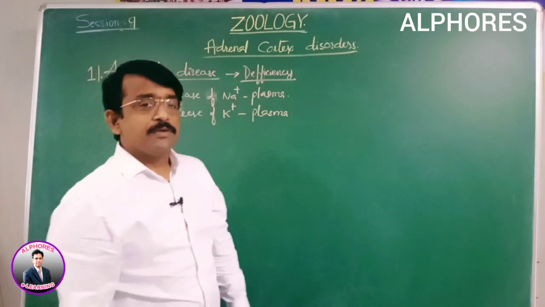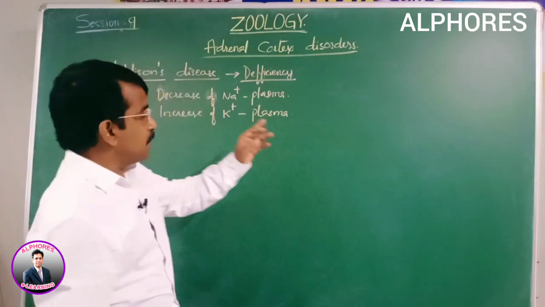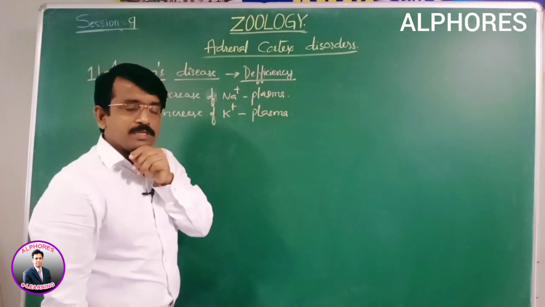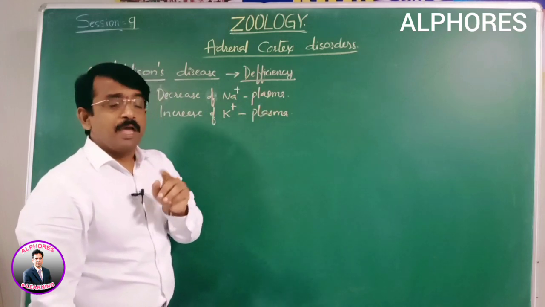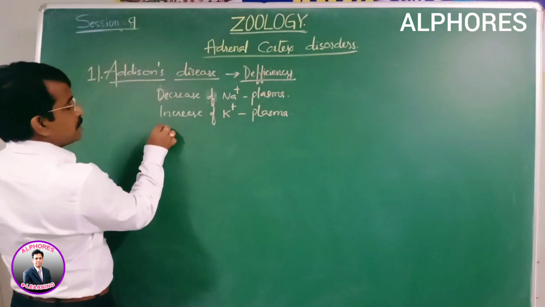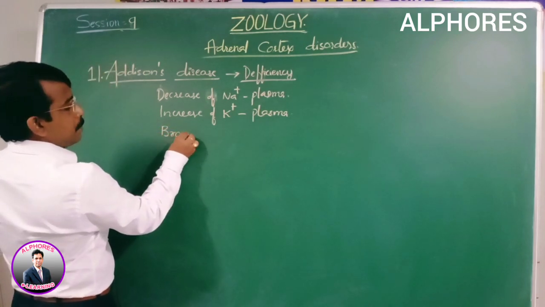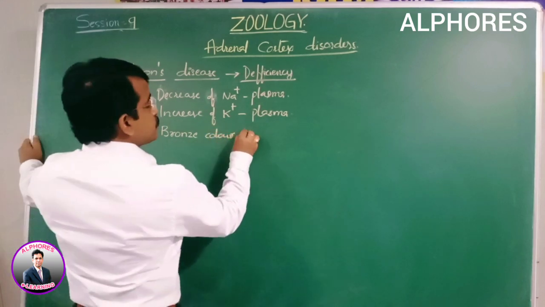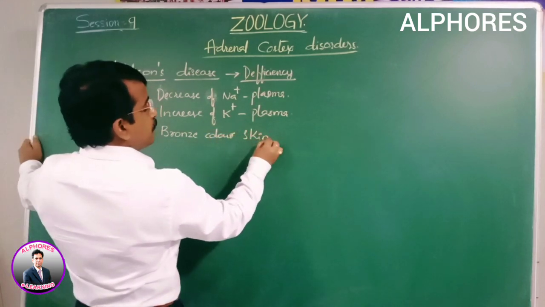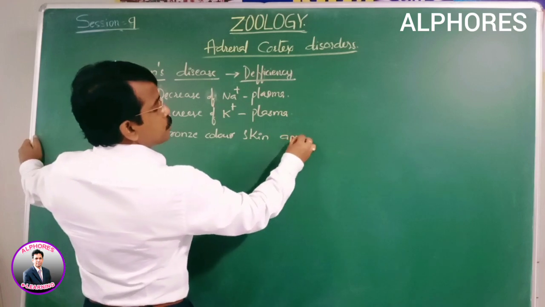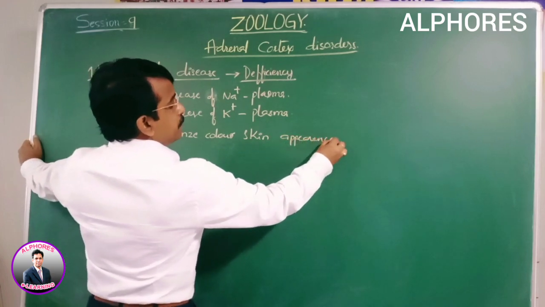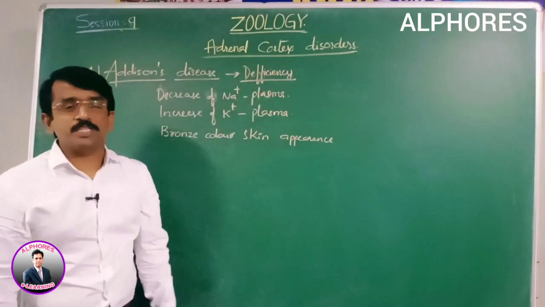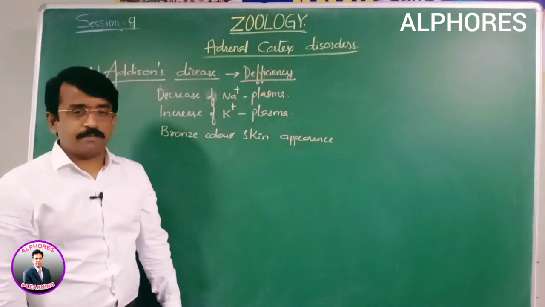Apart from that, more sodium is eliminated through urine, and bronze colored skin appearance is also among the symptoms observed in Addison's disease. It is due to deficiency of mineralocorticoids.